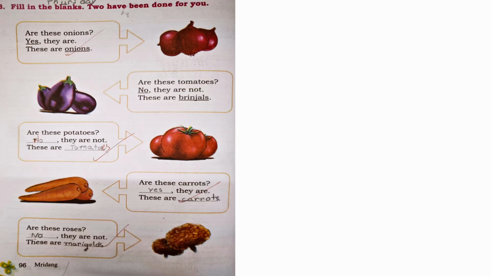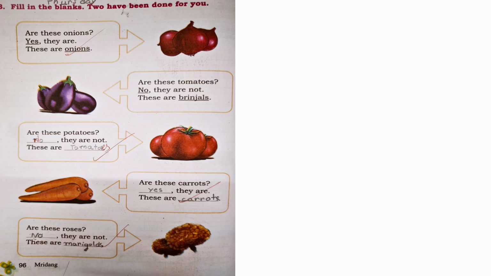Fill in the blanks. Two have been done for you. Are these onions? Yes, they are. These are onions. Next one. Are these tomatoes? No, they are not. These are brinjals. Are these potatoes? No, they are not. What are these fruits? These are tomatoes. These are not potatoes, these are tomatoes.